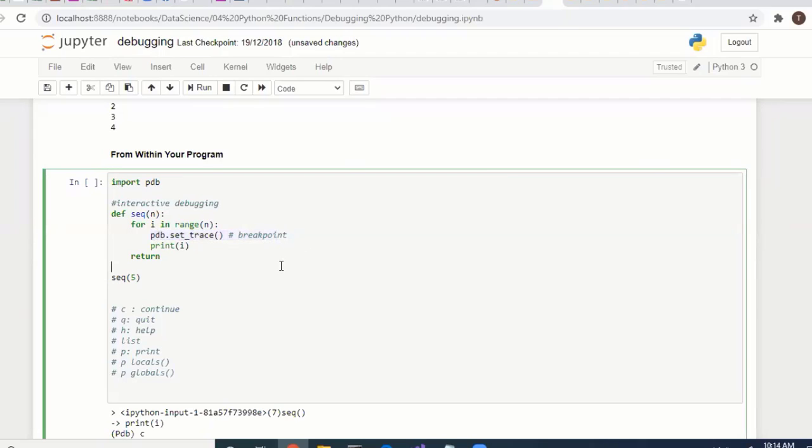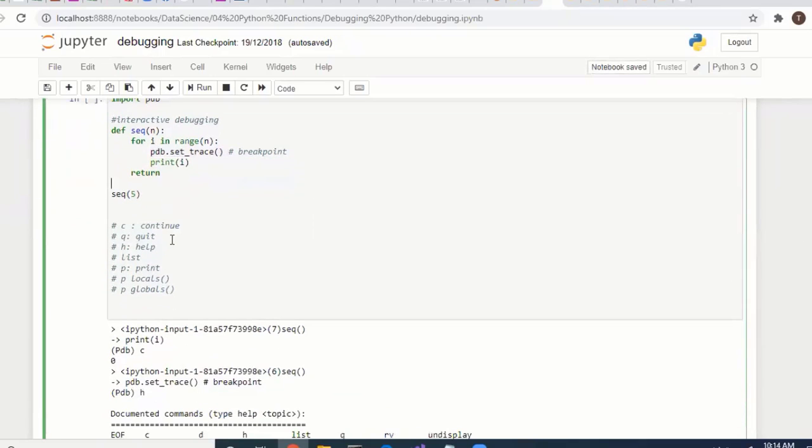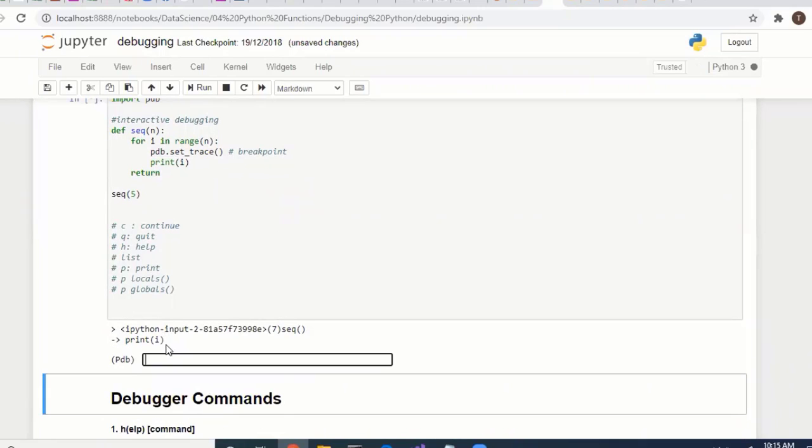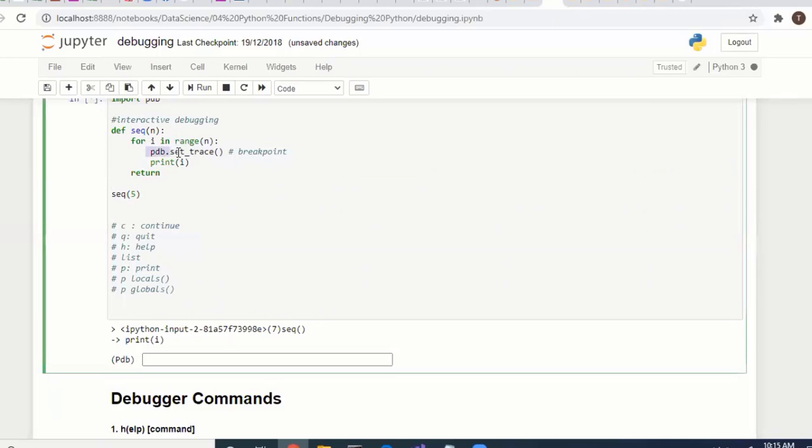After that, if you want to proceed, you have to execute. I will execute this one. With pdb, we are trying to print the sequence numbers, range 0 to 4. So the program execution is getting stopped here, at set_trace. There are some commands available.